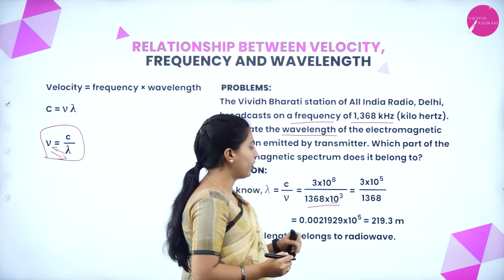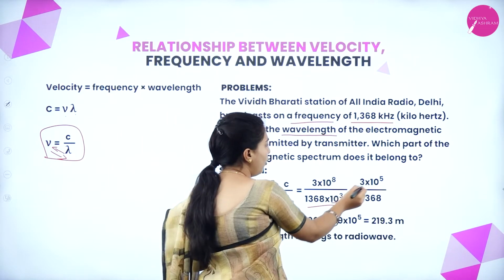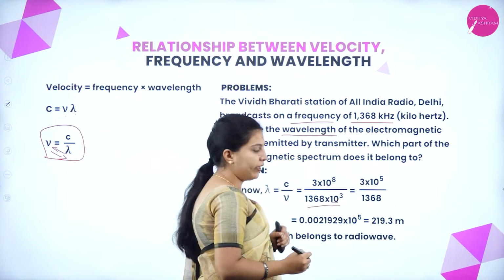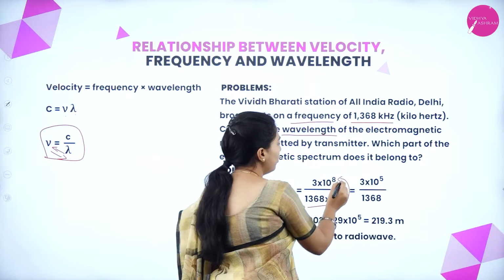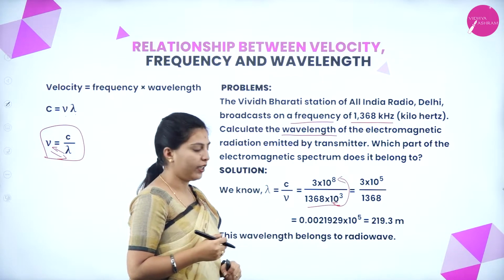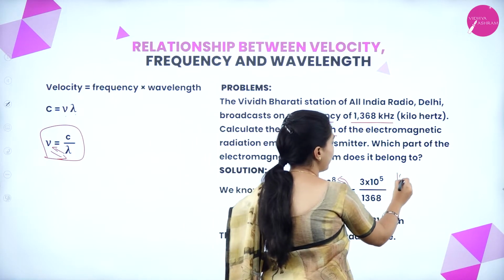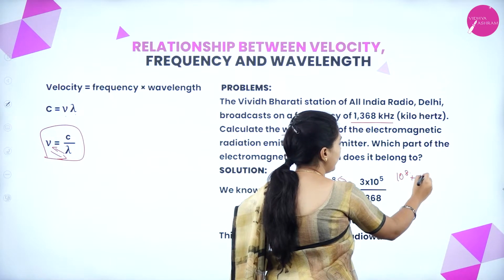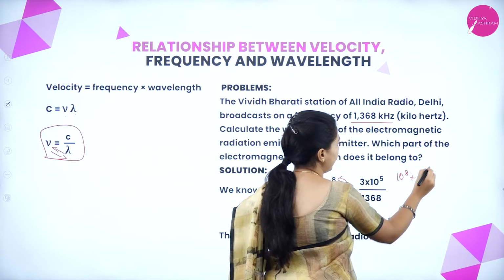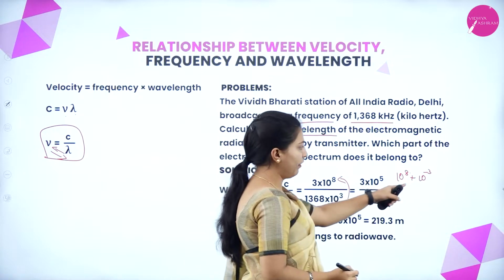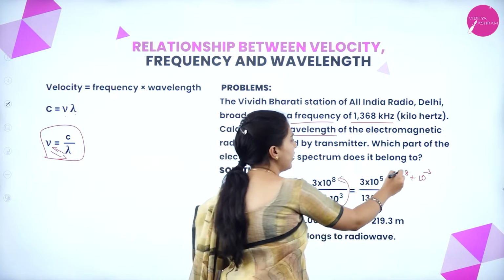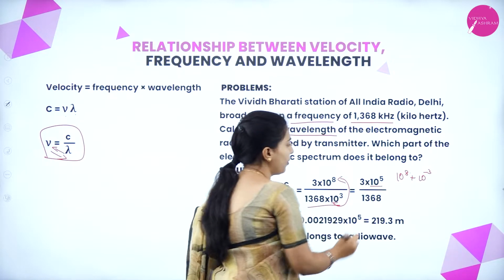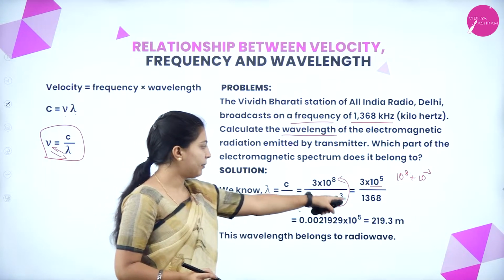So how does it become 10 to the power of 5? We take this 10 to the power of 3 to the numerator side, where it becomes 10 to the power of minus 3. Due to multiplication we add the powers, so 8 minus 3 gives 10 to the power of 5.